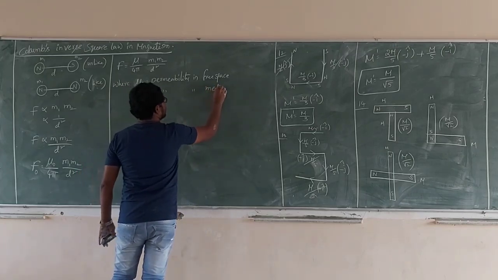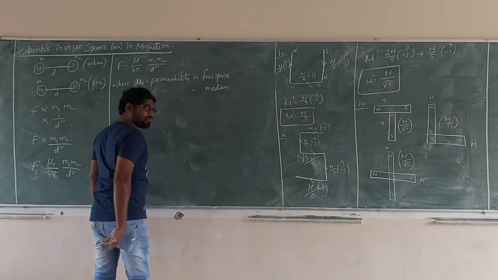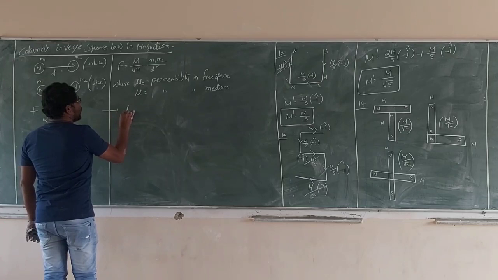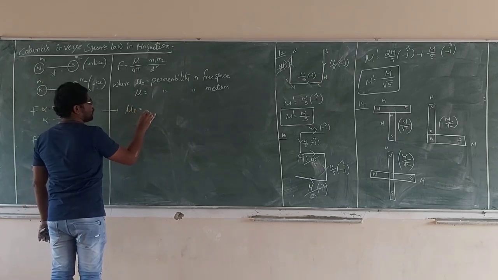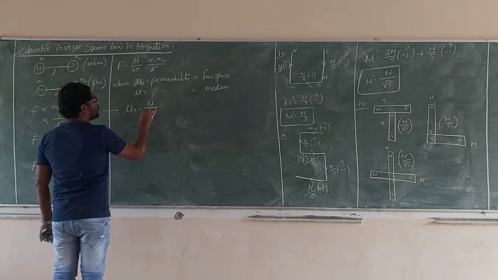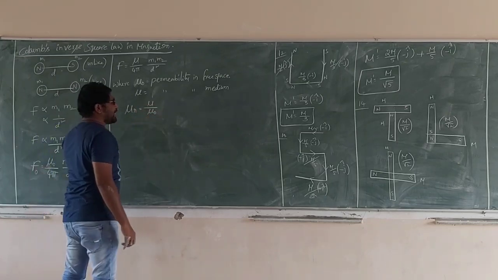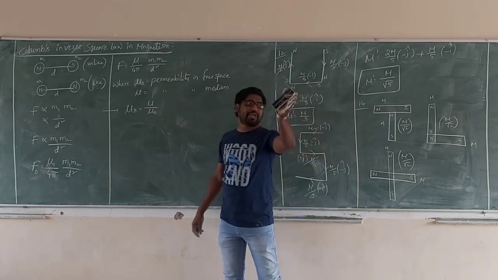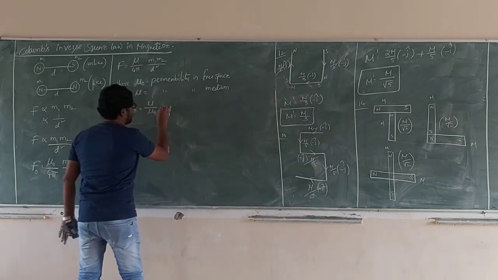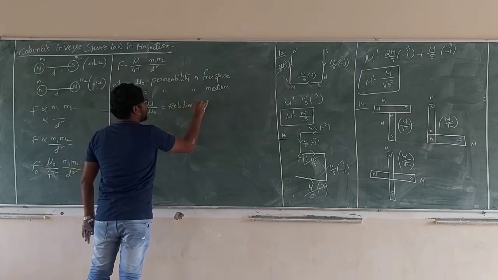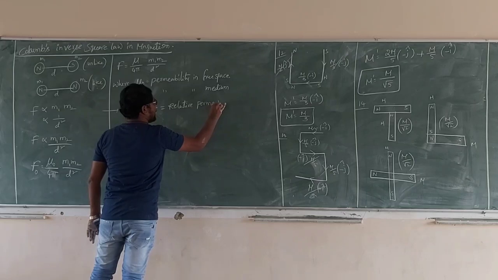This one is taken as free space. Okay. Now mu r, like epsilon r is epsilon by epsilon naught, mu r is mu by mu naught. The ratio of the permeability of the medium to the permeability in free space is called relative permeability.